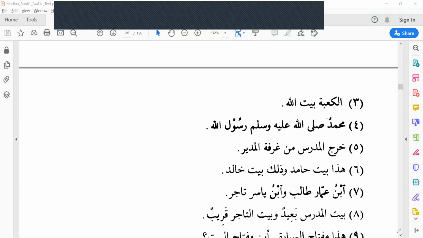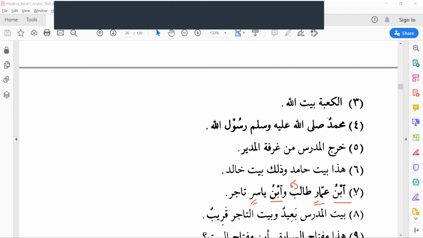Next one. Ibnu Ammarin talibun. Ibnu means son. Ammarin, Ammar's son. Ibnu Ammarin talibun. Wabnu Yasirin tajirun, and Yasir's son is a merchant. In both cases, ibnu is mudaf, and Yasir and Ammar are mudafun ilayhi.